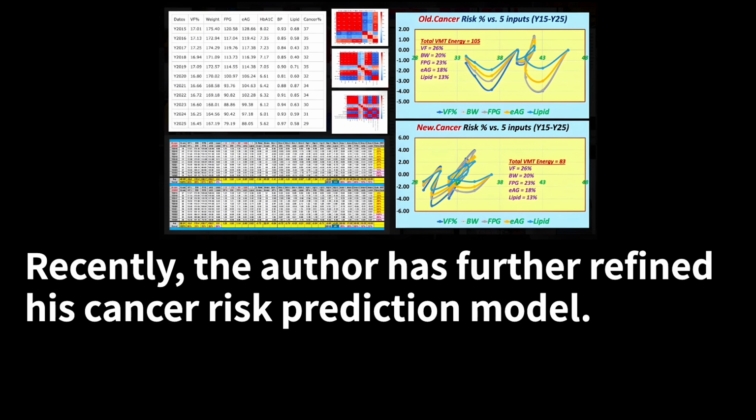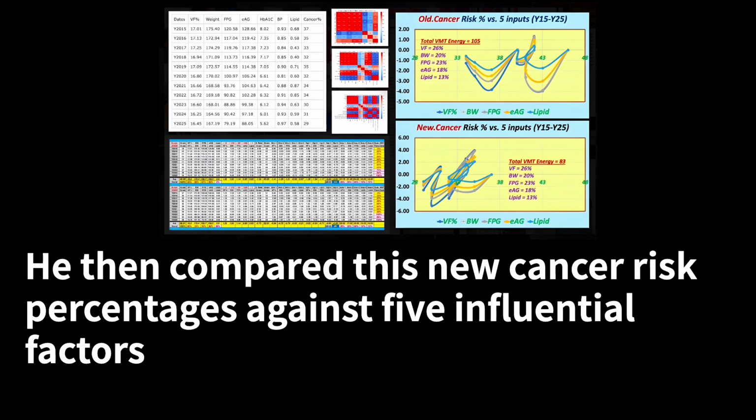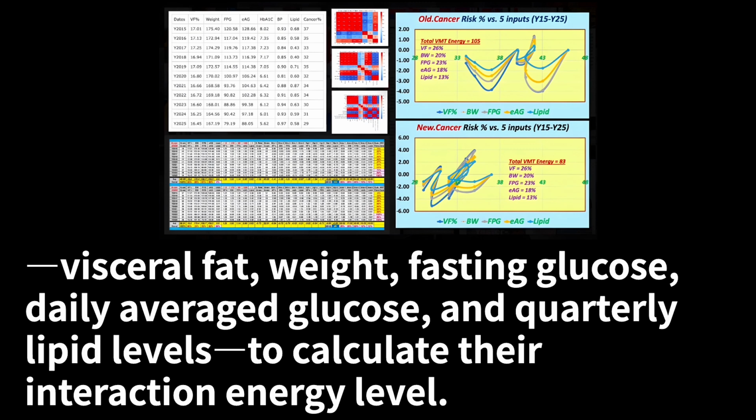Recently, the author has further refined his cancer risk prediction model. He then compared this new cancer risk percentages against 5 influential factors: visceral fat, weight, fasting glucose, daily averaged glucose, and quarterly lipid levels to calculate their interaction energy level.